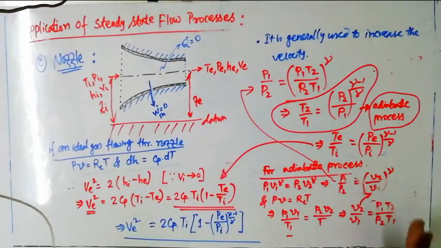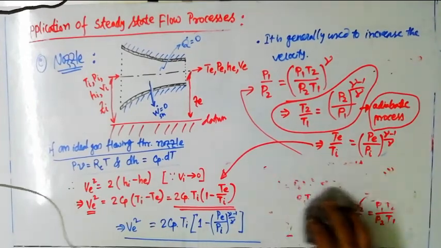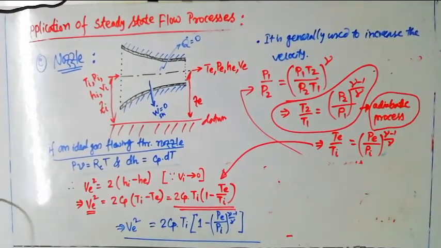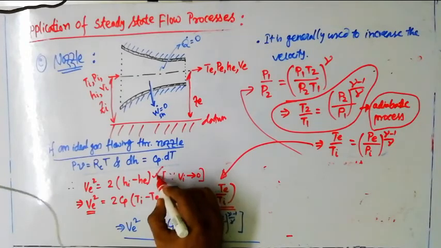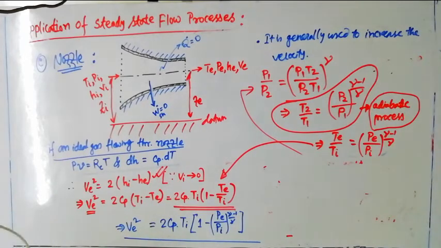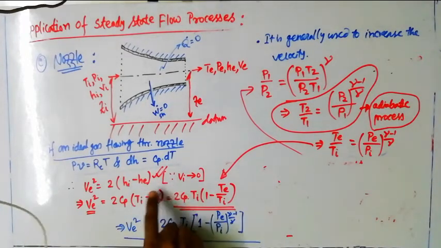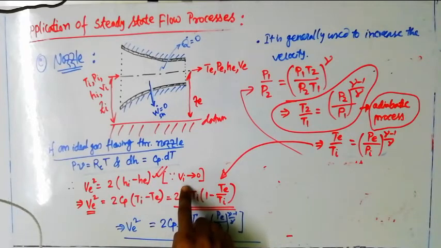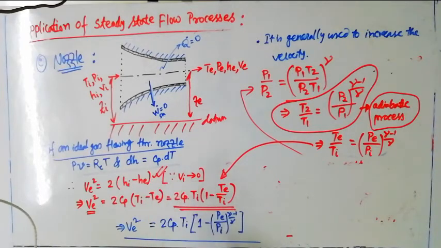Otherwise you have to continue with the equation that I wrote at the beginning, that is V square, which I have already written over here. And mind it, this is valid while Vi tends to 0. If Vi is not 0, then the Vi part will remain there. Okay, so that is the whole thing for the nozzle.